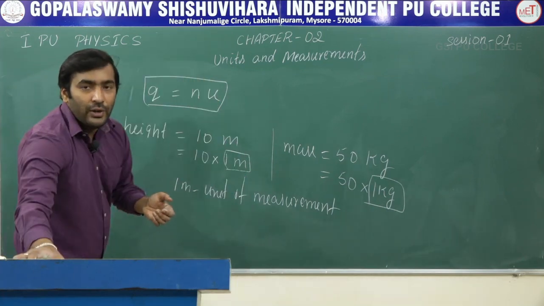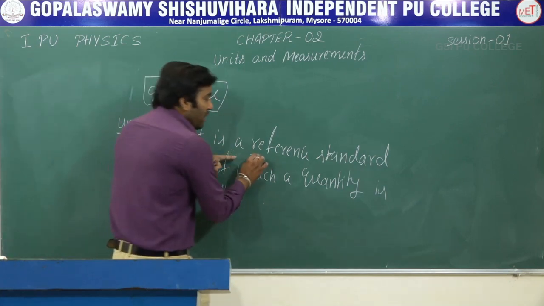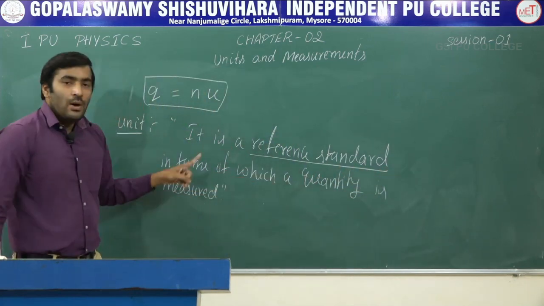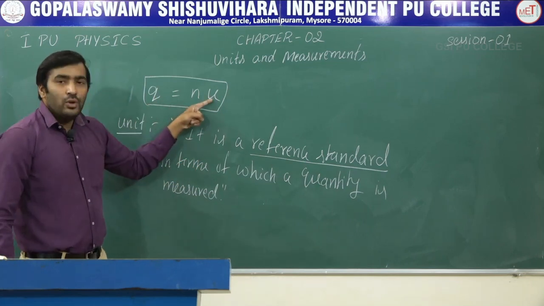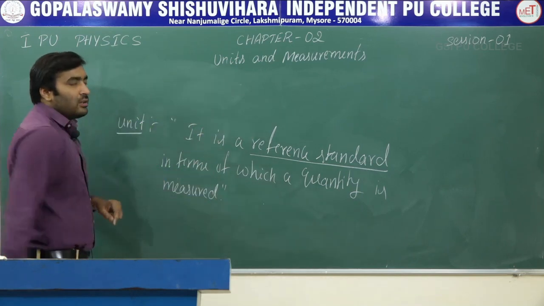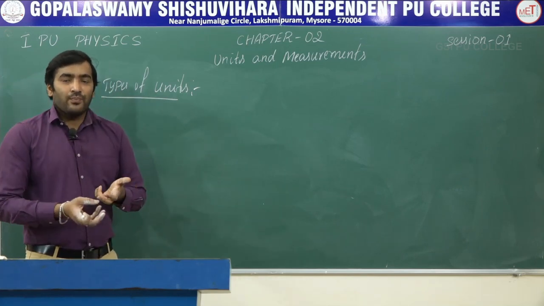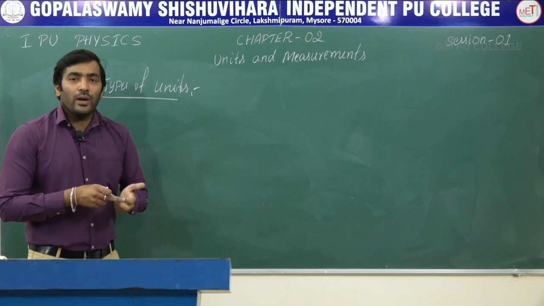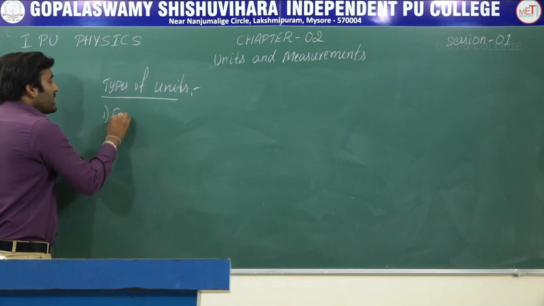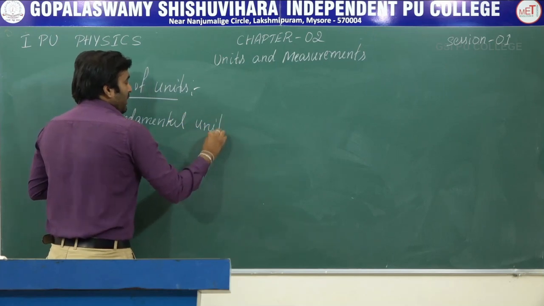Let me give a definition for unit now. The definition for unit is, it is a reference standard in terms of which a physical quantity is measured. So here Q is equal to N into U. For any physical quantity, it must have a unit. Let us write the types of units now. As we know, there are two types of physical quantities: fundamental quantities and derived quantities. Likewise, the types of units are fundamental units and derived units.